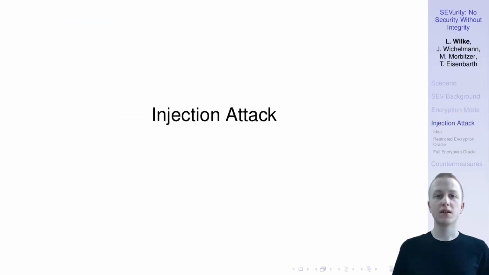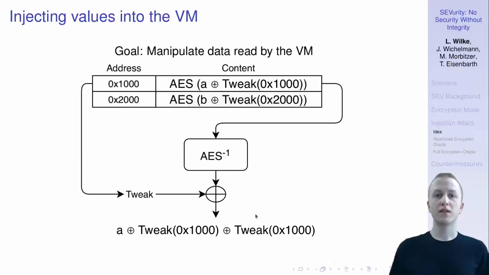Okay, now that the encryption mode is clear, let's take a look at the injection attack. And yeah, here we have a schematic overview of a memory access of the VM. Here we have the RAM that now contains the ciphertexts. And here we have the data that is read by the VM if it accesses the ciphertexts. Now our goal here is to manipulate the data that the VM reads here as a malicious hypervisor.